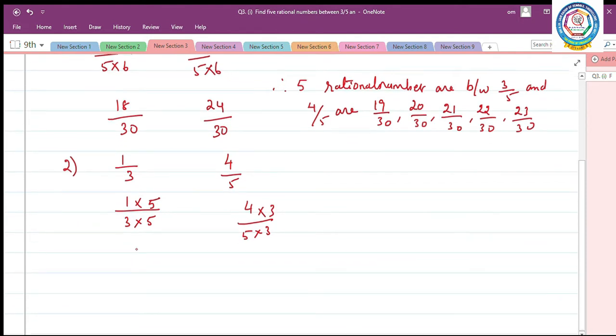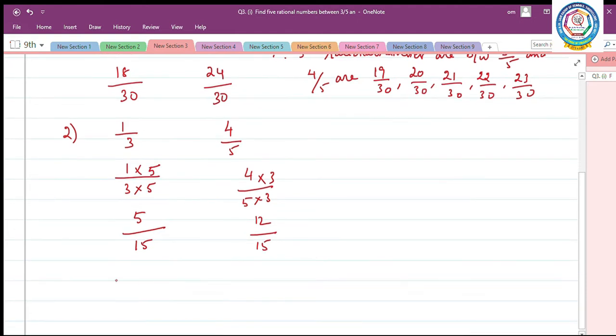So 1 5s are 5, 3 5s are 15, 4 3s are 12, 5 3s are 15. We have to find 4 rational numbers.